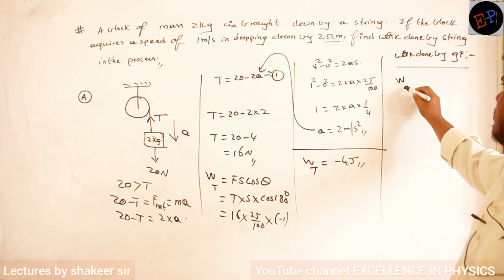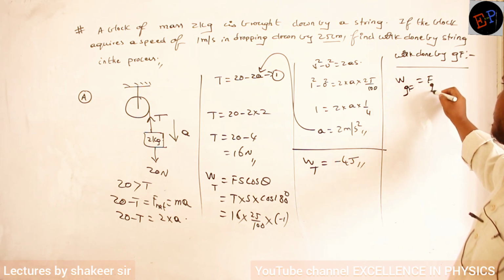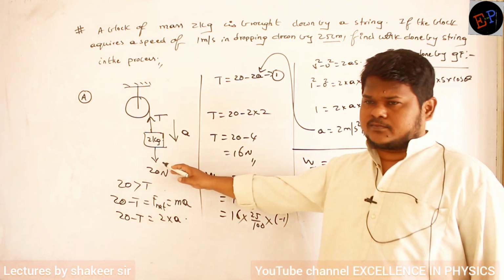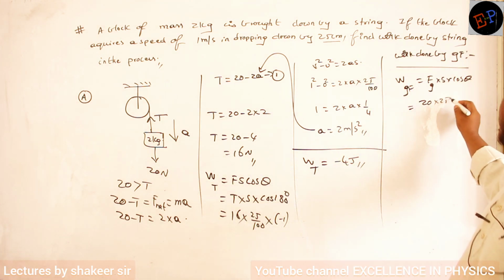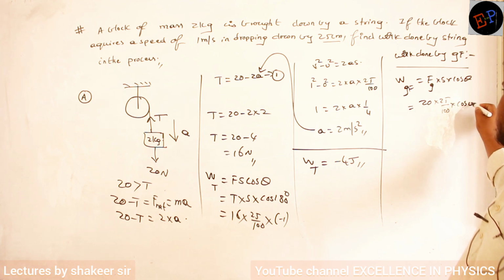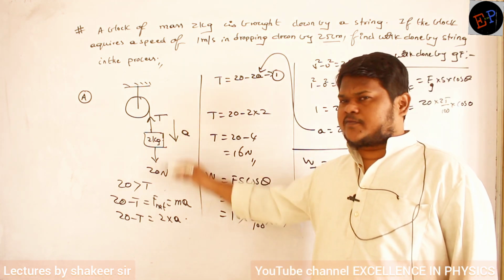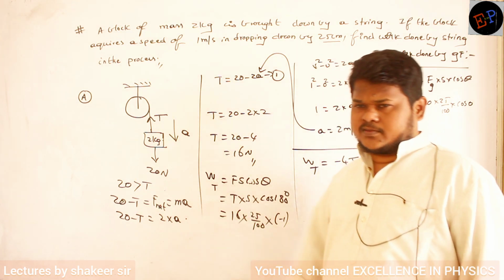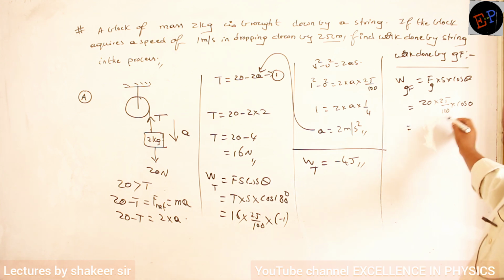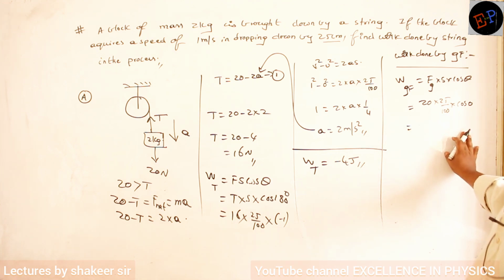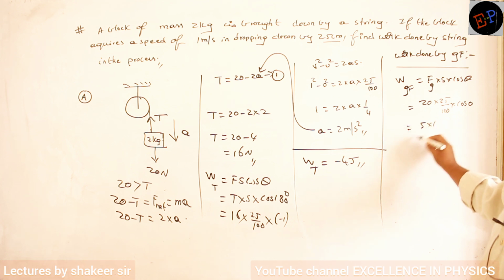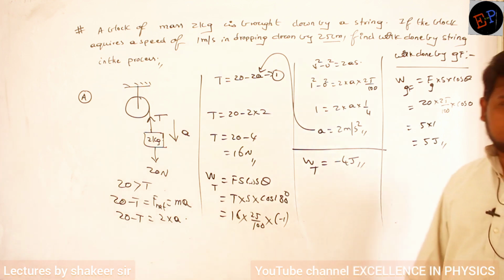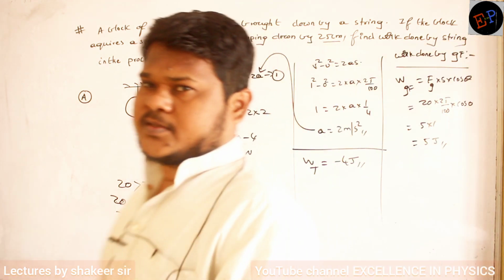So work done by gravitational force is nothing but again gravitational force multiplied by displacement into cos theta. Gravitational force is nothing but the weight of the body. Displacement is again 25 by 100. Angle is cos 0. Why cos 0? Because displacement and force, both of them are acting in the same direction. Gravitational force is downwards, displacement is also downwards. Cos 0. So again 20 by 4, which is 5, 5 into 1. So 5 joules of work is done. That's all. Are you able to understand? That's all, very simple. Clear?